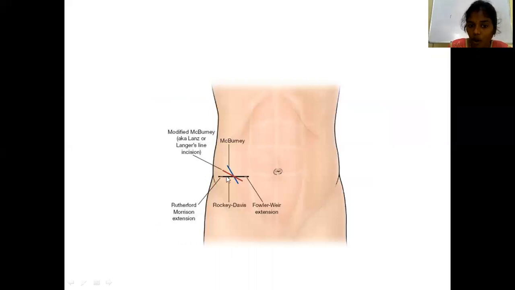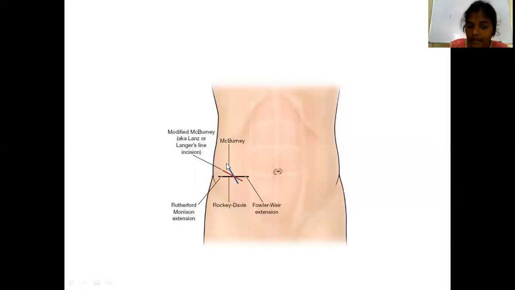Take exactly the point at the medial 2/3 and lateral 1/3, and draw a line perpendicular to this point.